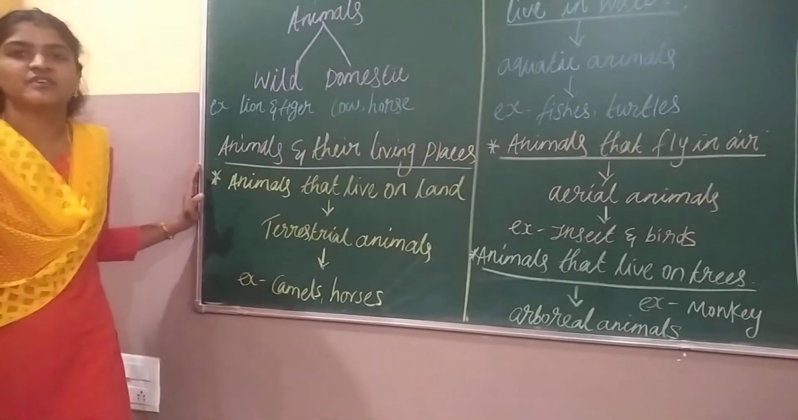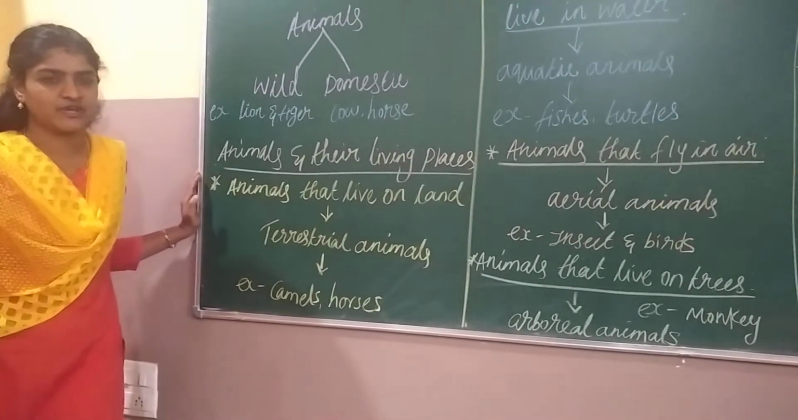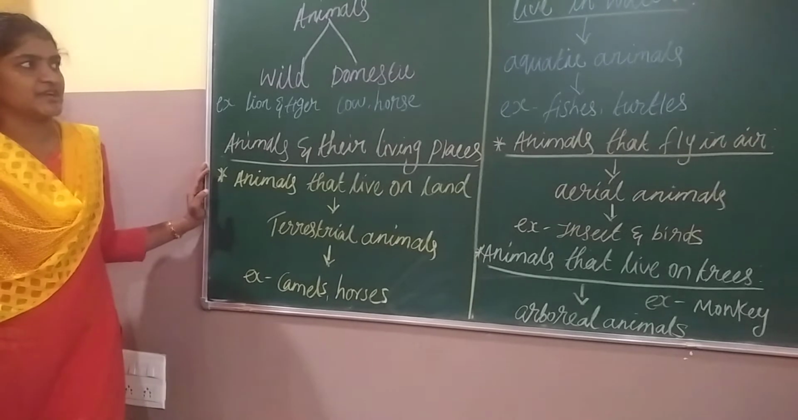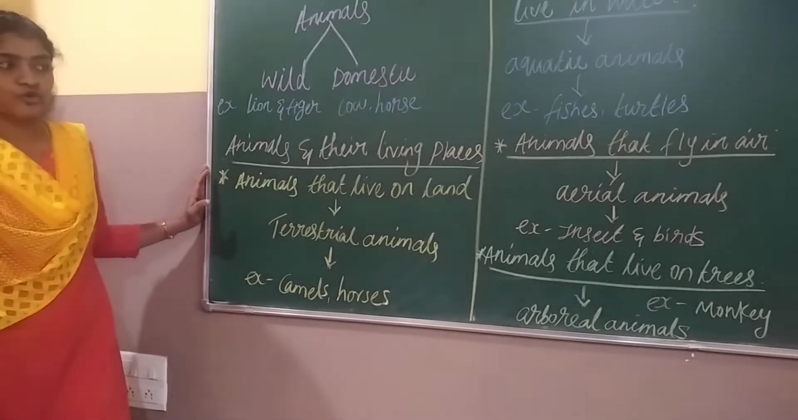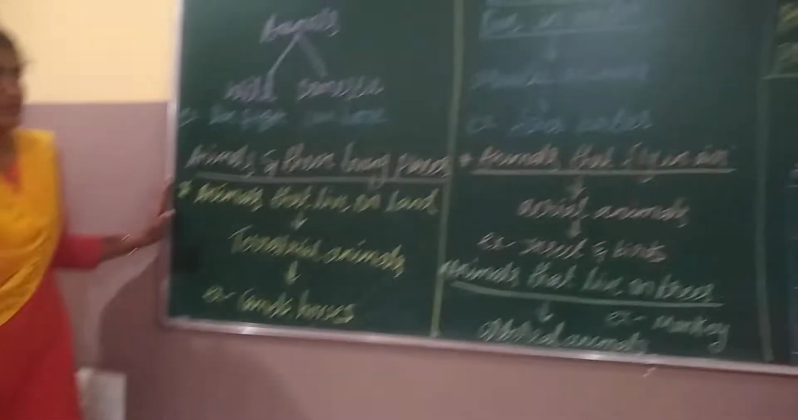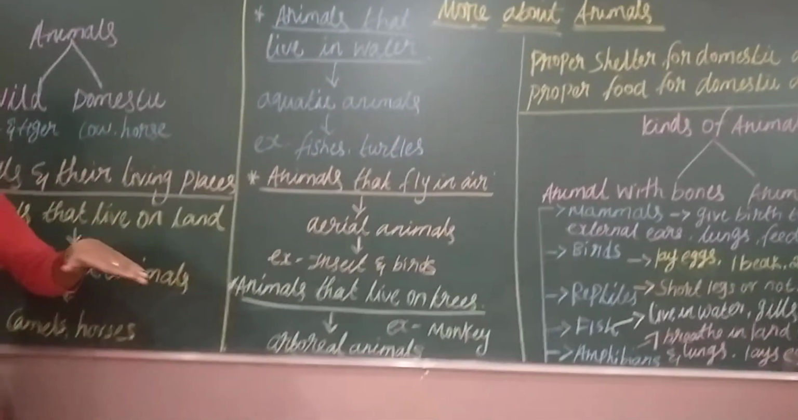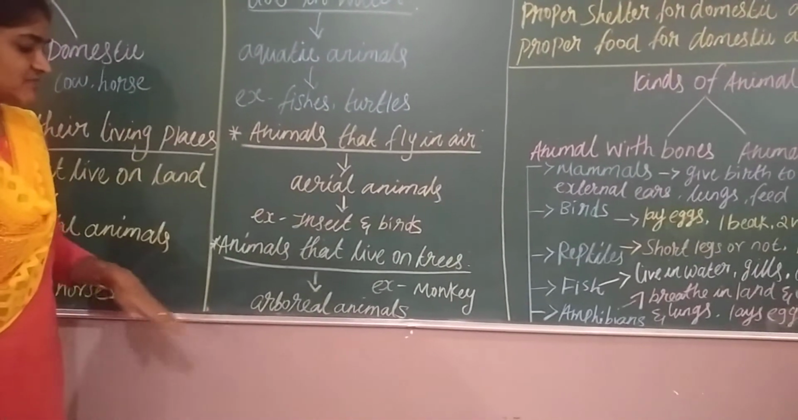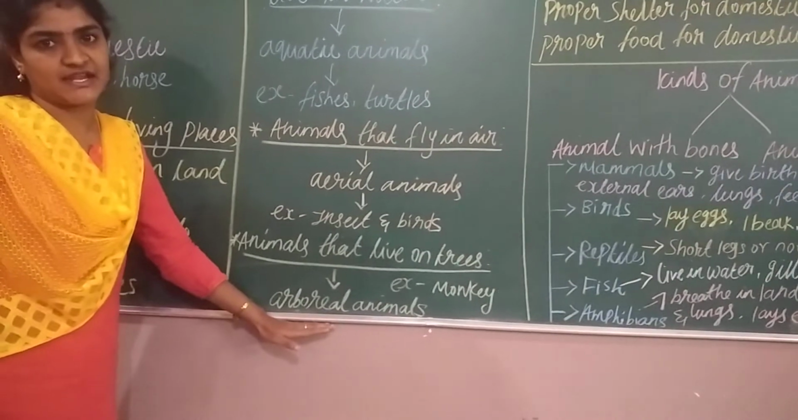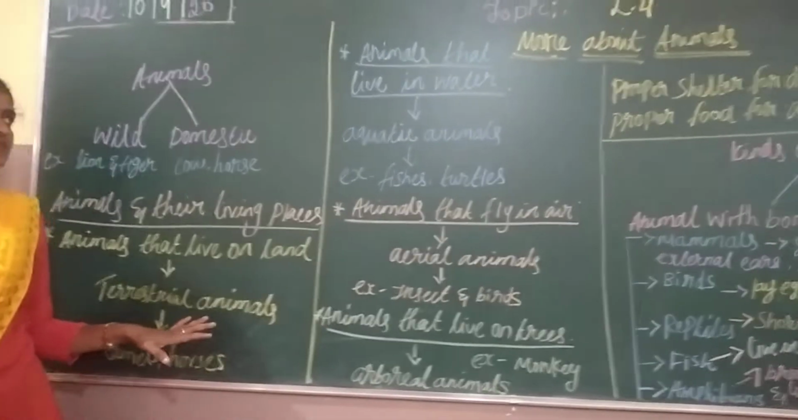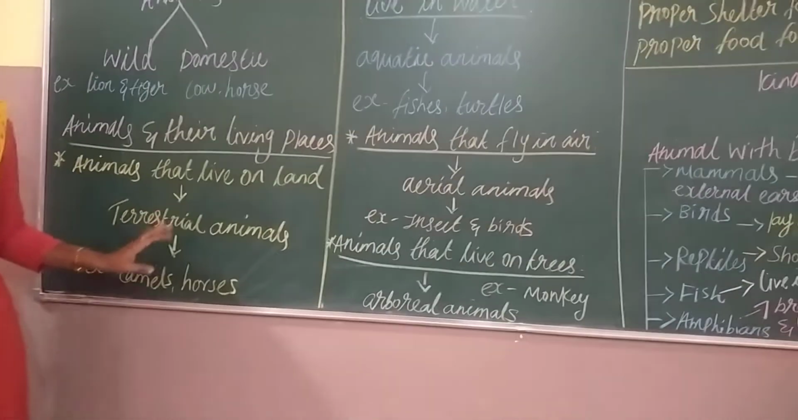Also we are going to see the next topic, that is animals and their living places. So based on where the animal is going to live, the animals are divided into a total of 4 groups. In that, the first one is the terrestrial animal, the second one is the aquatic animal, the third one is the aerial animal, and the next one is the arboreal animal. These are the 4 types of animals based on their habitat.